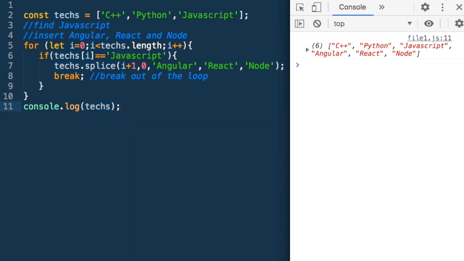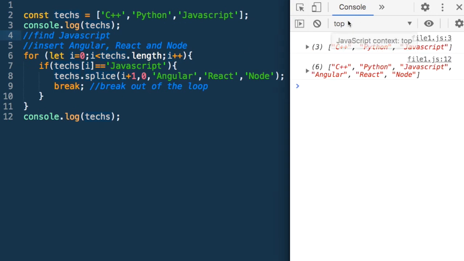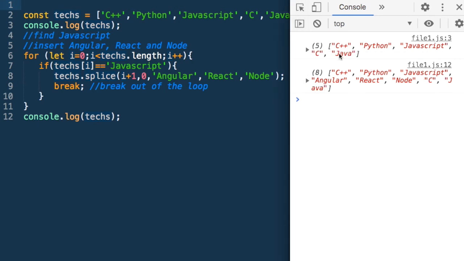Let's run it. So what do we get? We get C++, Python, JavaScript, and after them there is Angular, React and Node. Let's just put a print at the top. So this was the array initially, and this has become that. Let's say there was a value after JavaScript, is it working fine? So we had C and let's say Java. Let's run it. So this was our initial array. So now after JavaScript, Angular, React and Node have been inserted, and then we have C and Java.